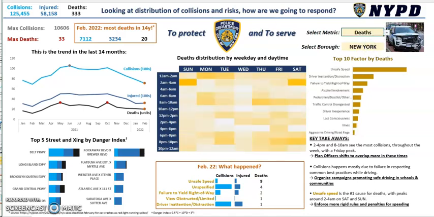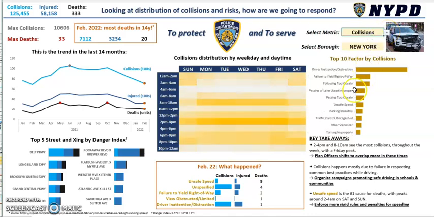So for example, for deaths, we see that unsafe speed is by far the largest factor contributing to this event, while driving inattention and distraction is second, but you can see, thanks to the bar chart, that it is only probably 1/3 more or less. But we are interested that unsafe speed is by far the first factor contributing to fatal accidents.